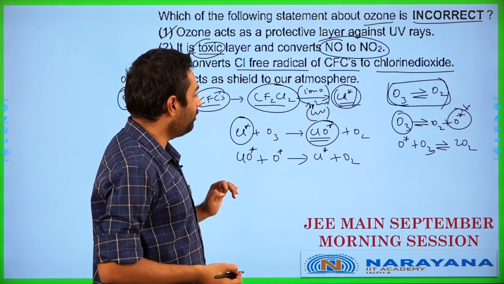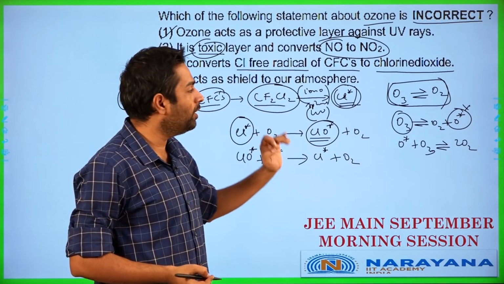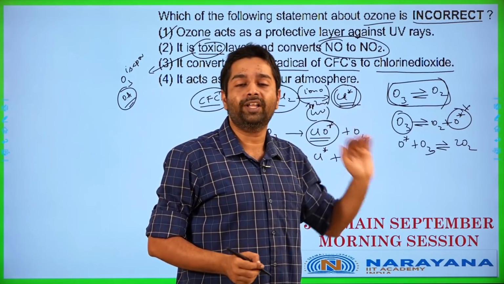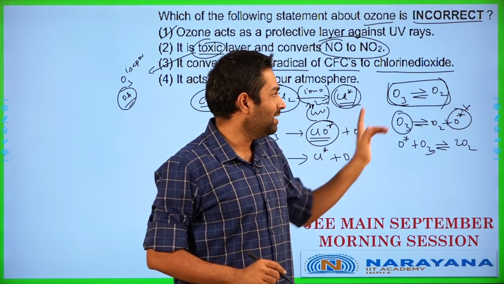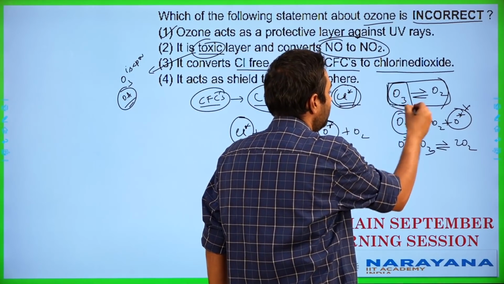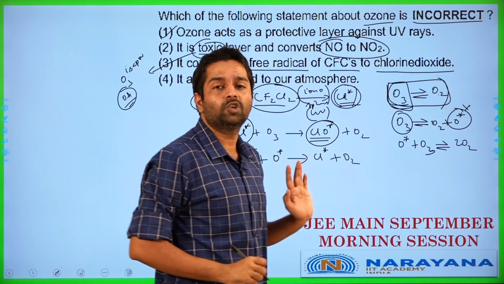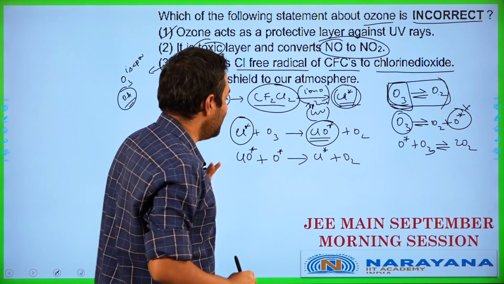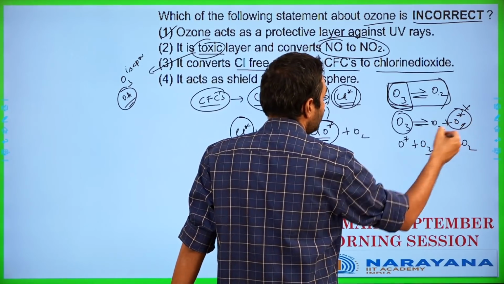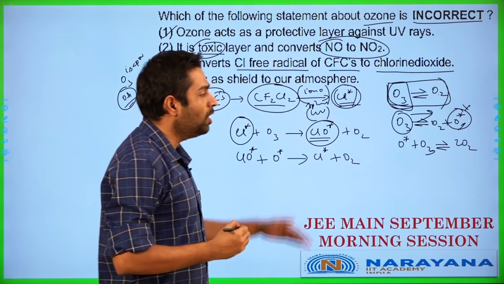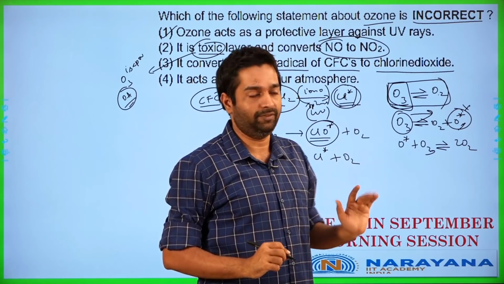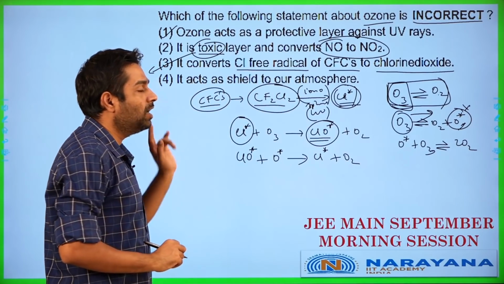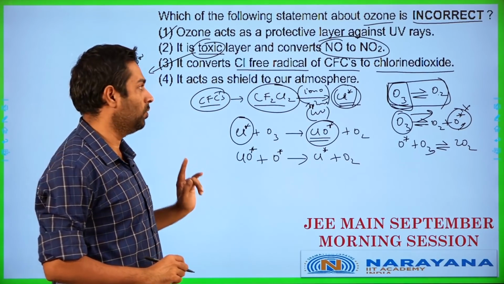Alright, so the chlorine free radical is basically going to be destroying the ozone, but it does not react with oxygen gas. That means it is only reacting with the reactant of this reaction, but is not really consuming the product over there. At the same time, it is also consuming the product of this reaction, thereby forcing this to happen more and more in the forward direction effectively. This basically ends up consuming the ozone layer tremendously.